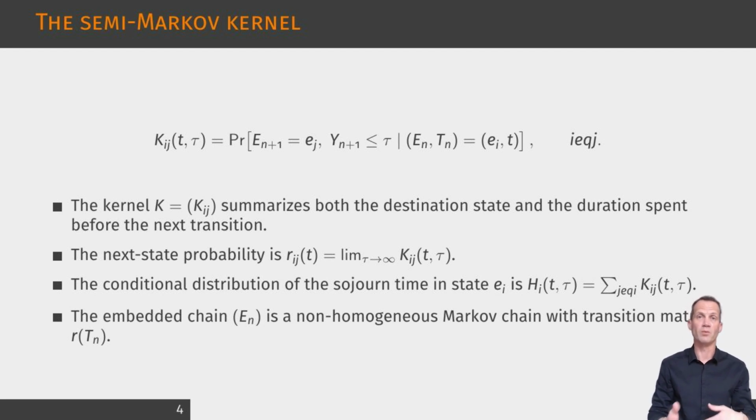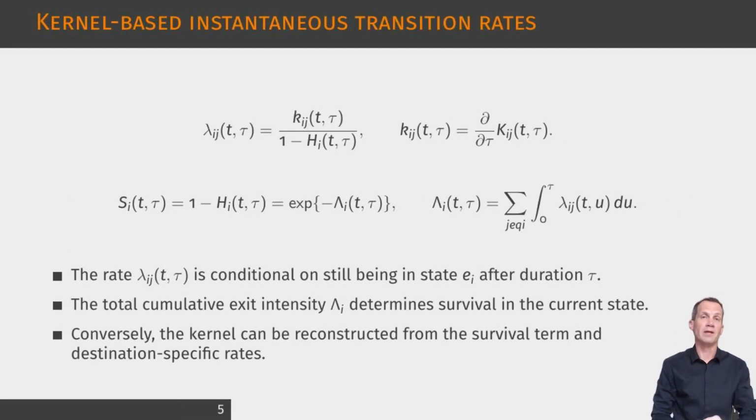Summing the kernel over all possible destination states gives the distribution of the sojourn time in the current state. The chapter also introduces the conditional distribution of the sojourn time given the next destination state, which separates the timing component from the destination choice. The embedded chain is the sequence of visited states. It behaves as a non-homogeneous Markov chain because its transition probabilities may depend on the time of entry into the current state. This is important actuarially, since the age of the insured or calendar time may influence where the process moves next.